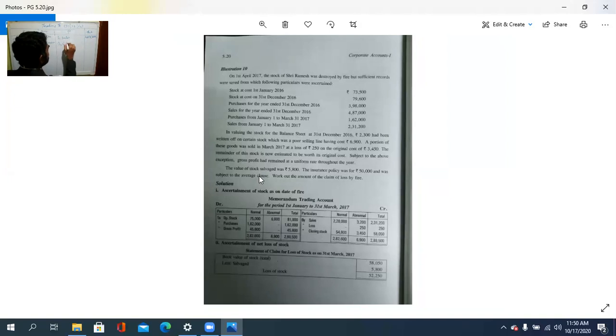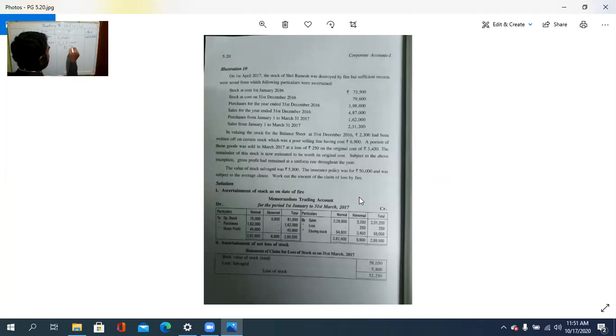Then by closing stock. Closing stock is how much? Stock at cost on 31st December is 79,600. Out of the 79,600, minus how much is the abnormal? 6,900. So 72,700 plus how much? 2,300. 75,000. So 75,000 is the closing stock as normal item.